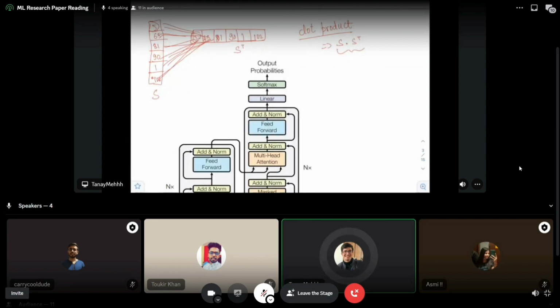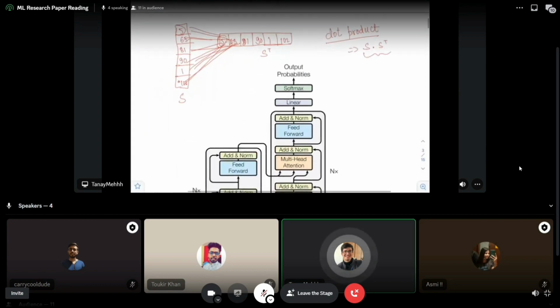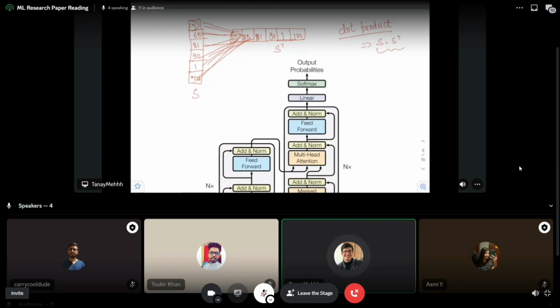You can do cosine similarity, you can do any type of similarity, but when you multiply two vectors, so let's say you have this one vector and you have this two vector. When you multiply, you kind of calculate its similarity. So the dot product of these two vectors will give you a similarity matrix. I also like to call it a weight matrix, and you will know why later on. So the result of this whole operation will give you a big similarity matrix.